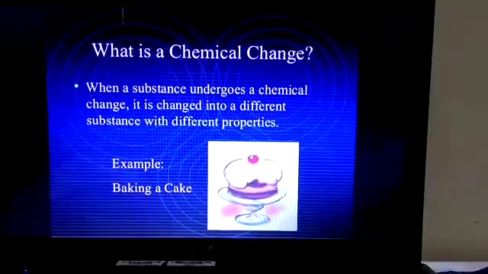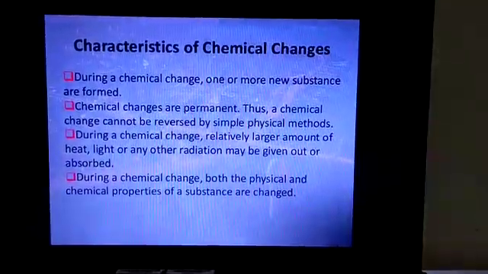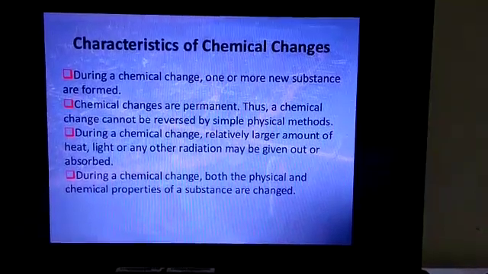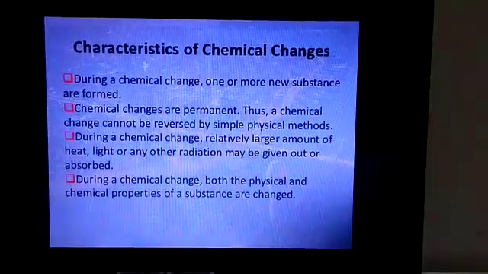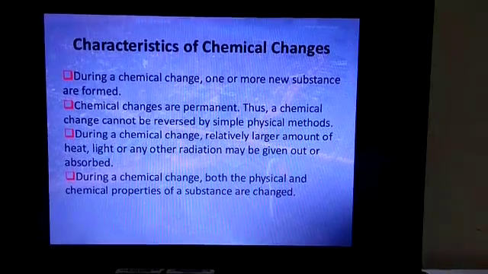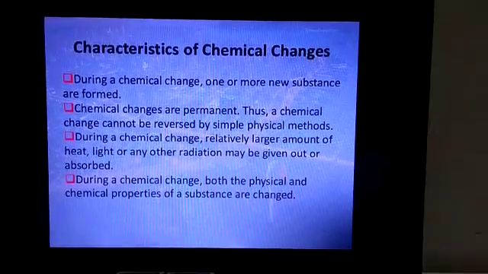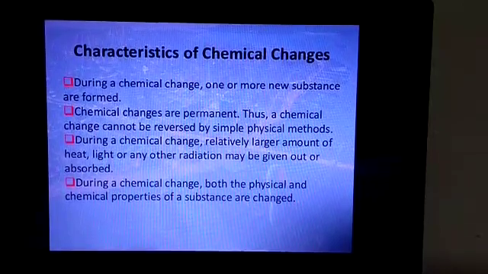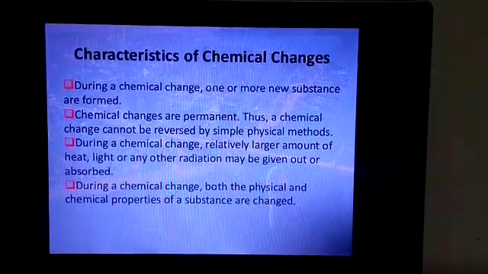Now a few characteristics of chemical change. During a chemical change, one or more new substances are formed. A chemical change is a permanent change. Thus a chemical change cannot be reversed by simple physical methods.